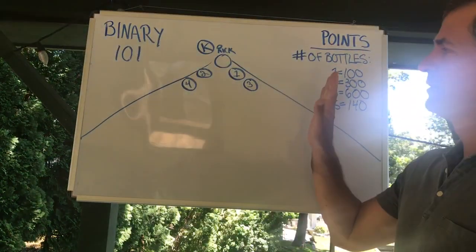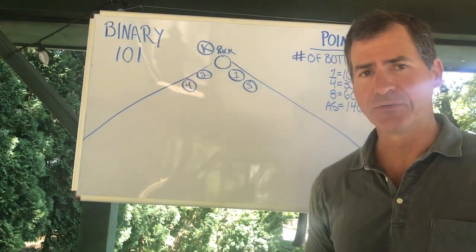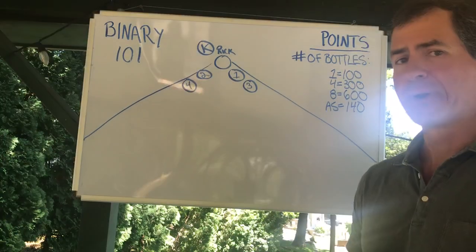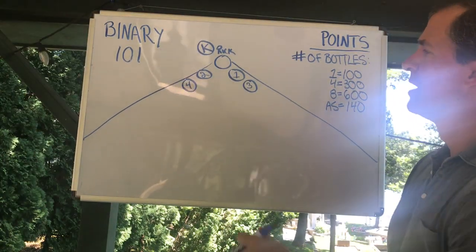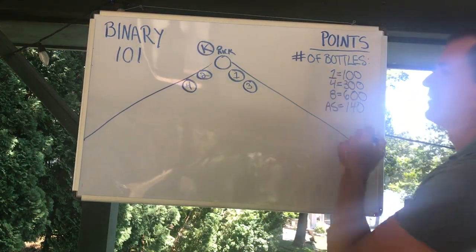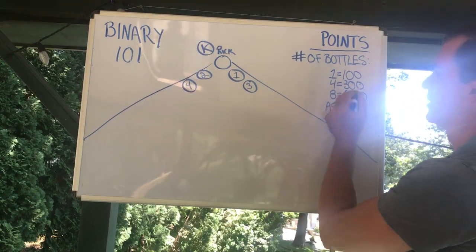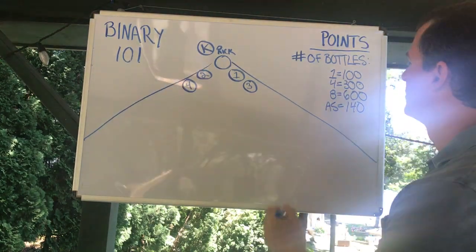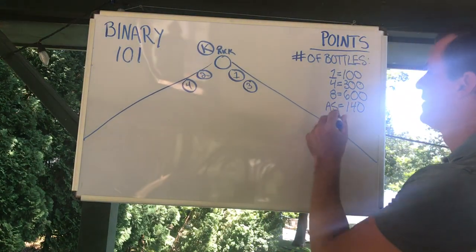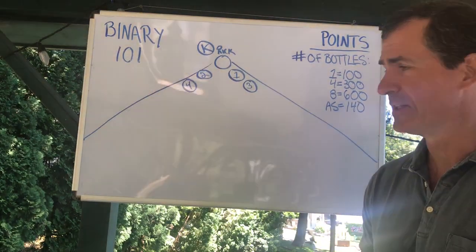Now, coupled with dropping people left and right, you also need volumes, okay? We're going to talk about volumes in the next video. But quickly, volume is when I bring somebody on board and they buy 1 bottle, it's worth 100 points. If they buy the 4-bottle pack, it's worth 300 points. To buy the 8-bottle pack, it's worth 600 points. And then every month that they have another bottle auto shipped to them, it's worth 140 points.